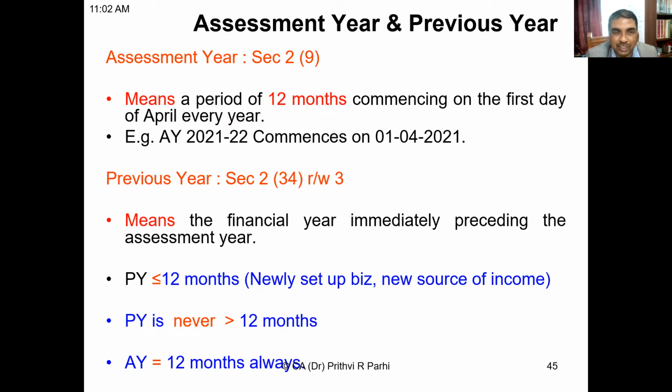After that, assessment year 22-23 will commence. Okay, 22-23 will commence from which date and it will end on which date? Assessment year 22-23. Tell me.